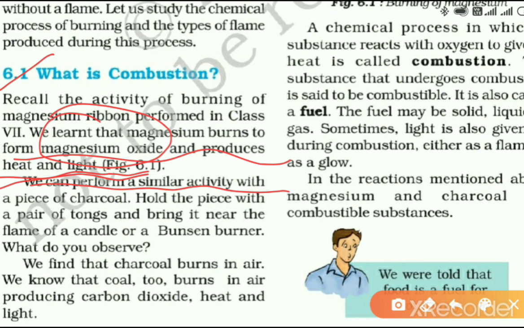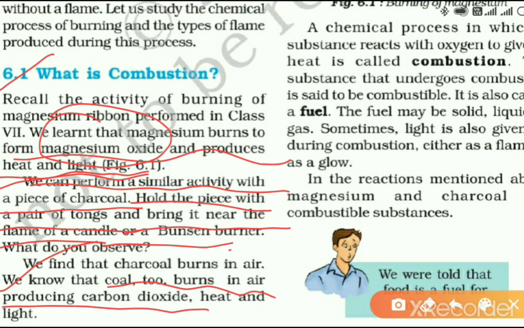We can perform the similar activity with a piece of charcoal. Hold the piece with a pair of tongs and bring it near the flame of a candle or a Bunsen burner. What do you observe? We will find that charcoal burns in air. Whenever it comes in contact with the flame, it catches fire and burns. Chemically it reacts with oxygen, and coal mainly contains carbon, so it produces carbon dioxide gas with the evolution of heat and light.